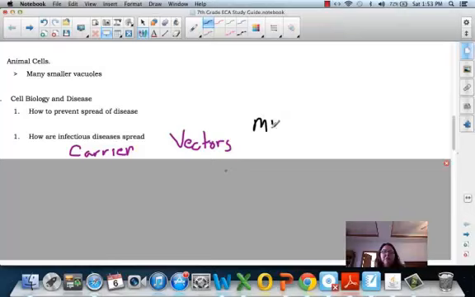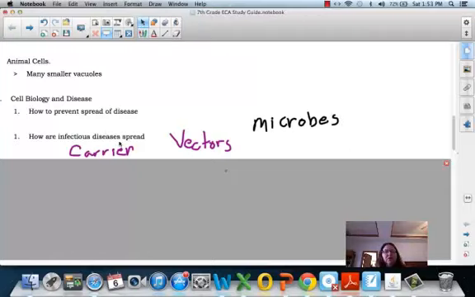Okay, so we have microbes, and for our purposes, microbes were bacteria, viruses, and protists. Okay, bacteria, viruses, and protists. So that is an infectious disease. Now, there are other types of diseases, cancer, heart disease, but those are generally caused more by genetics or environmental situations, not infectious. So be sure you're aware of this different term and what infectious, in fact, means.